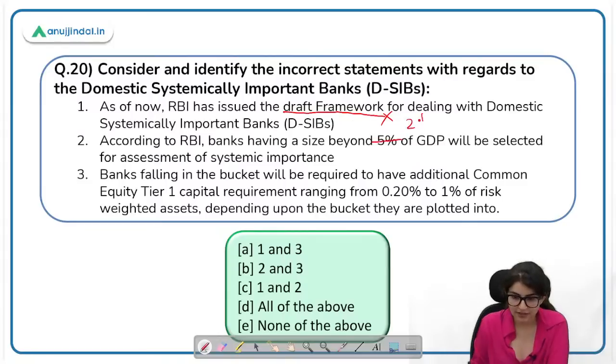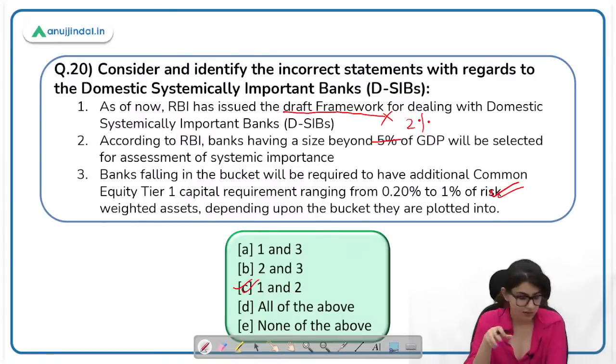This is 2%, not 5%. Banks falling in the bucket will be required to have additional common equity tier 1 capital requirement ranging from 0.2 to 1%. This is correct. So the first and the second statement are incorrect and the third one is correct. You have to find out the incorrect statement. The correct answer here will be C.